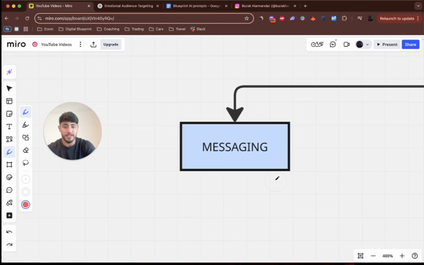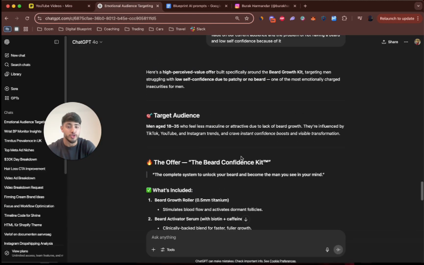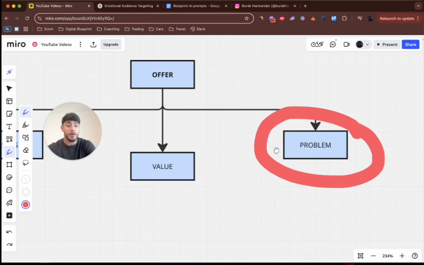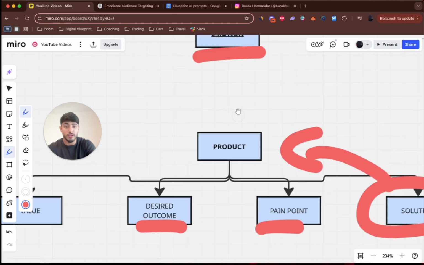And besides that, messaging is also about how you target your people. Here, for example, it goes straight into it with the beard confidence kit, not the beard growth kit, not like a maintain kit, whatever. It goes straight into the messaging with the emotions. Once again, where is it? Here, with the emotions, straight again.